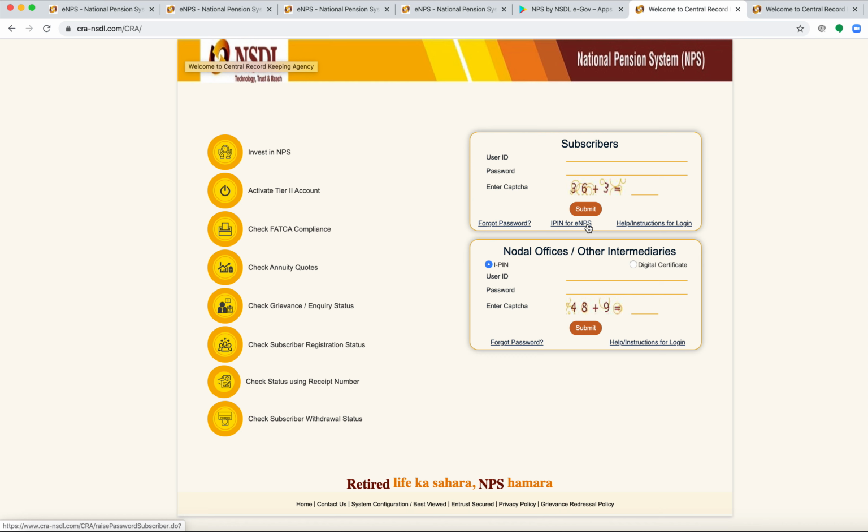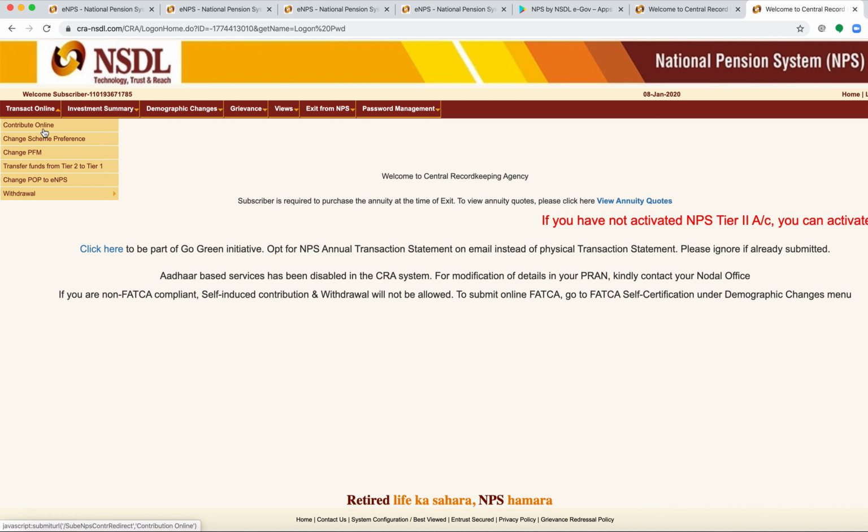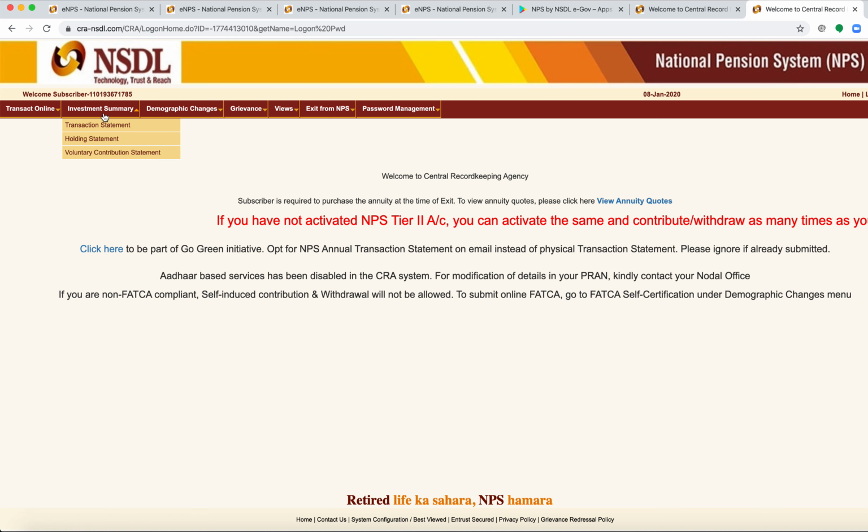You would also receive an eNPS ID card that you can even download by logging into this. Once you log in to this page, this would be your home page. On this site we have many options: contributing online, changing the scheme details, pension fund manager details, and many more. And here you can see the investment summary, transaction statement, and holding statement.